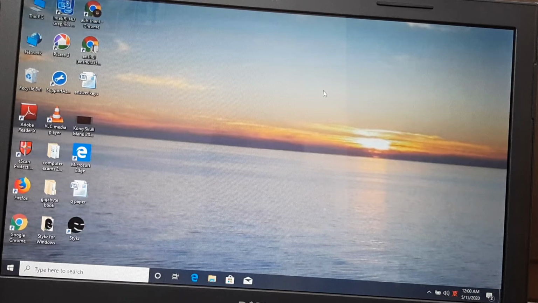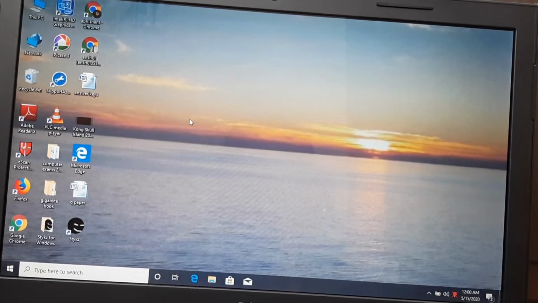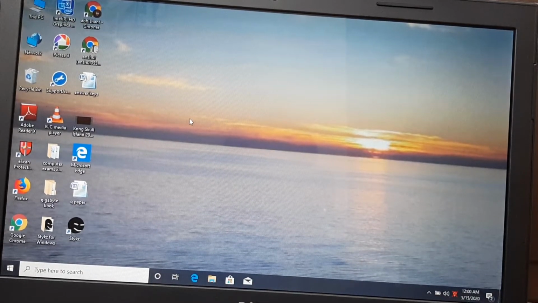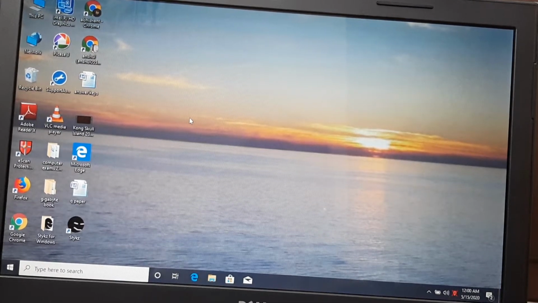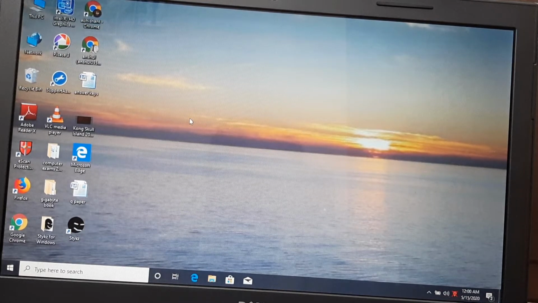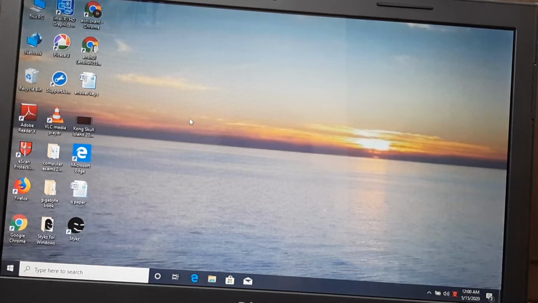Some of the operating systems are Windows. Today I am going to discuss Windows 10. Windows is the most popular operating system developed by Microsoft company, which I have already told you. In the market, there are more operating systems like Mac OS, Linux, Unix, MS-DOS. So today our topic is Microsoft Windows 10, and I'm going to discuss it.